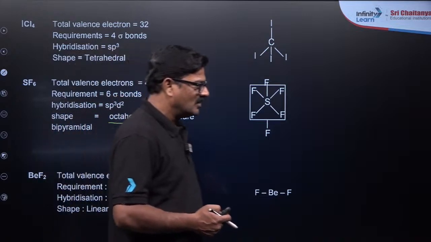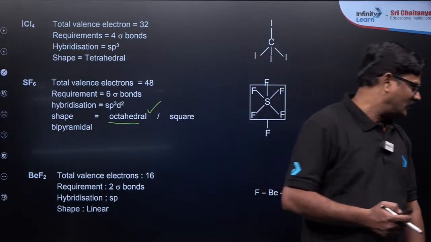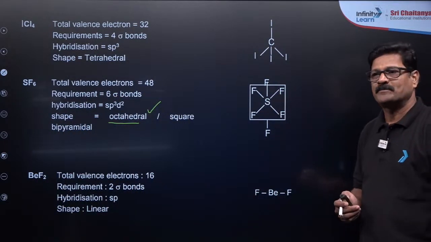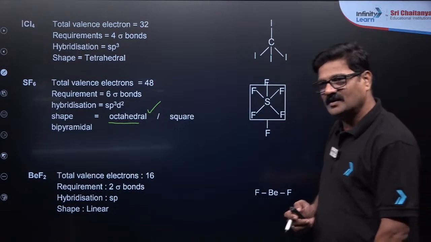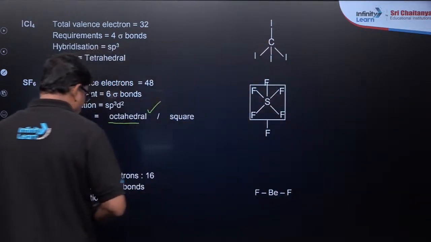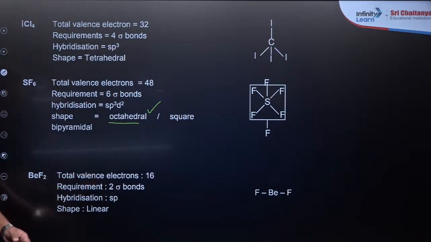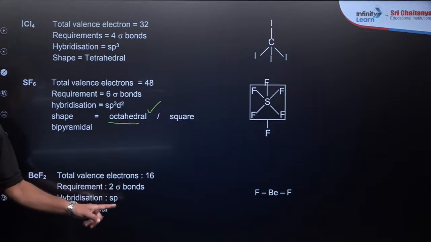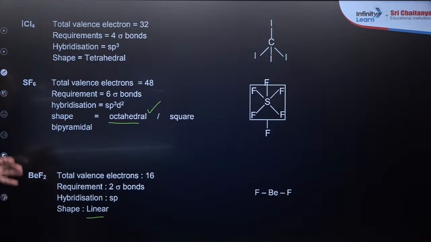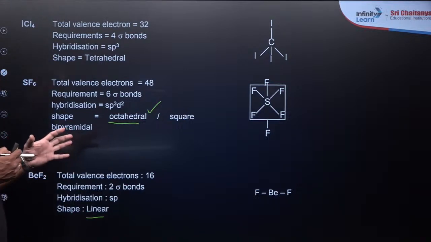Understand? Clear? And BeF2, we discussed it. It has 16 electrons total, it is sp hybridized, and it is linear.